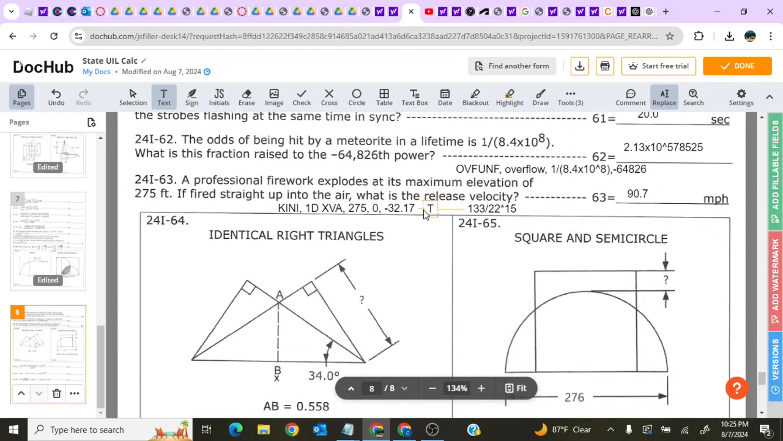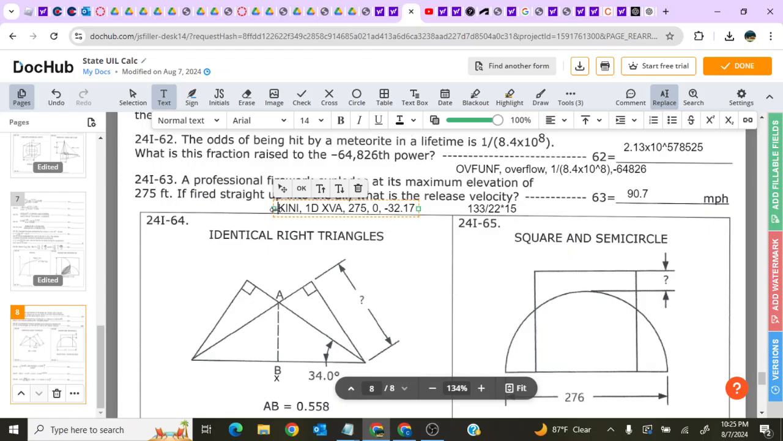63. A professional firework explodes at a maximum elevation of 275 feet. It's fired straight into the air. What is its release velocity? We do have a program for this, but it's a little different from what you might think. You have kinematics 1D, and then XVA, and this V stands for final velocity. So what's the final velocity?